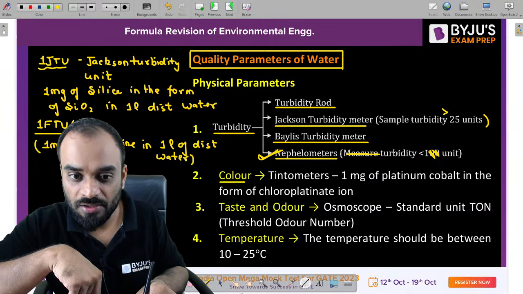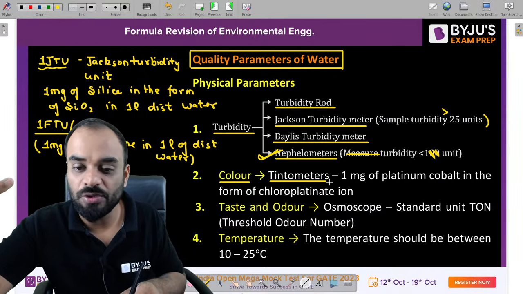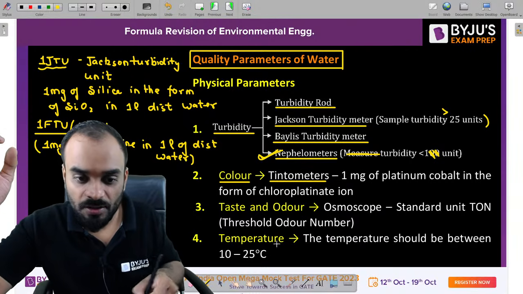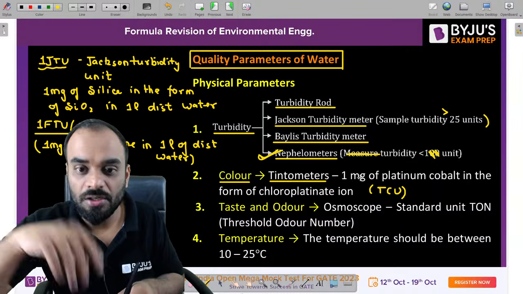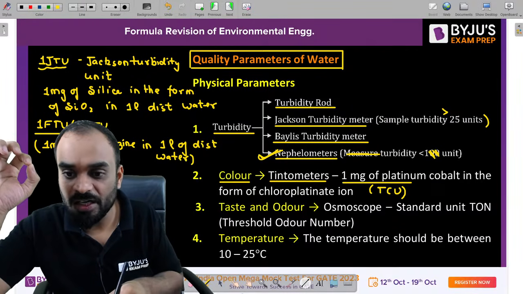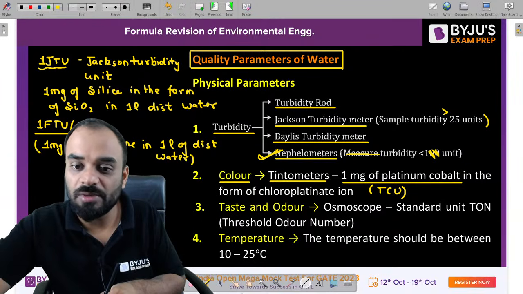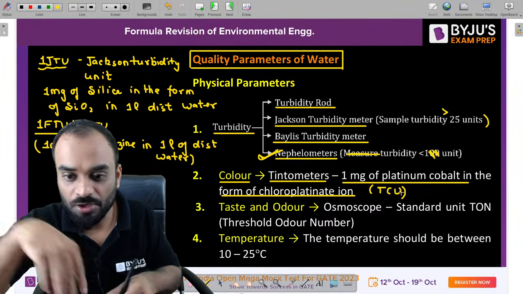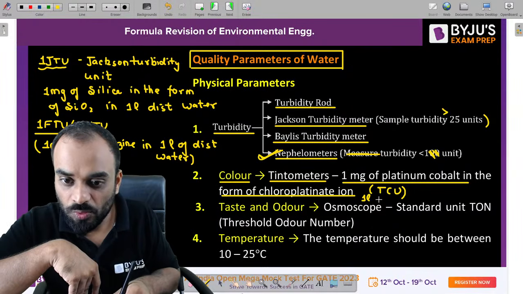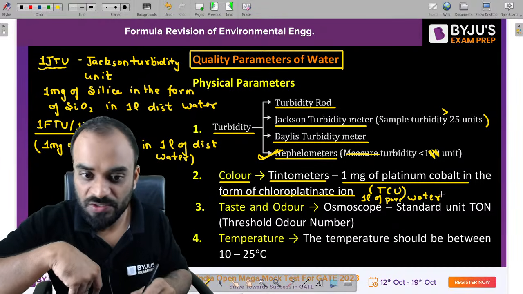The next one is basically your color. So color is to be measured by tintometer, and in tintometer, guys, we are using a standard unit which is nothing as our TCU, true color unit. Now what is true color unit? It is nothing as 1 milligram of platinum cobalt basically, right? We are using 1 milligram of platinum cobalt in the form of chloroplatinate ion in 1 liter of pure water or distilled water. That is basically your 1 TCU, correct?